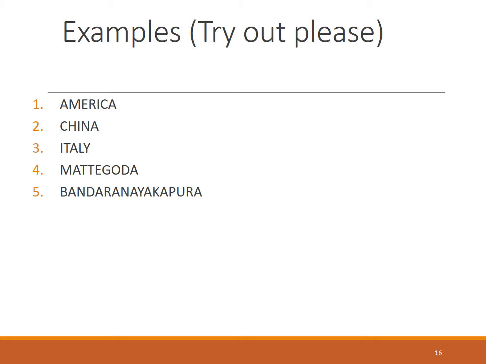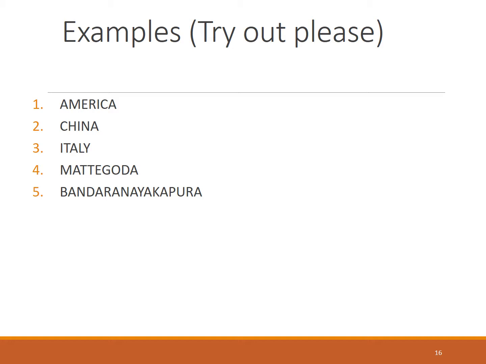Okay, you can try out these things. Number one is America. You can try out this kind of thing. How many A's are there? 2. There are altogether 7 letters. You have to write 2 A's, 1 M, 1 E, 1 R, 1 I, 1 C. 7 factorial divided by 2 factorial. So that is the answer.